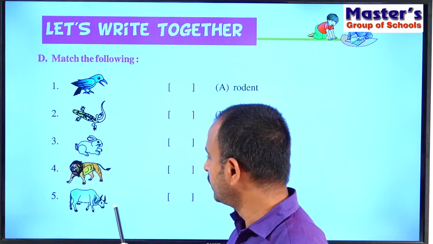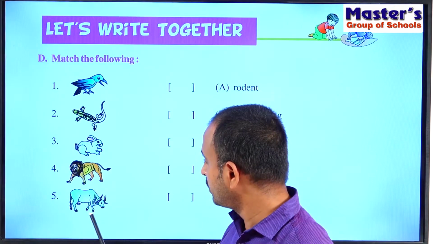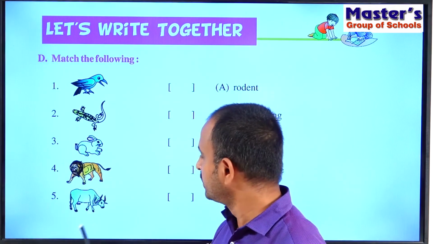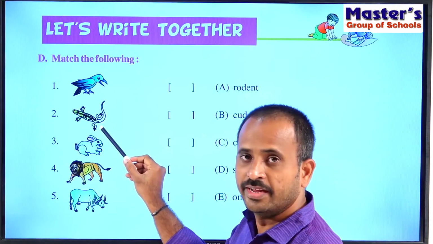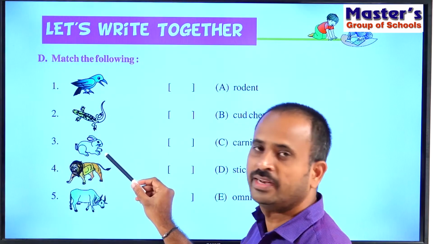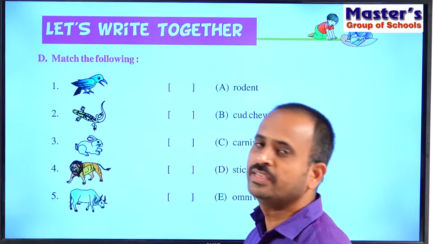And next you see the fifth one. So what is this animal? So can you give the name of this animal? So this is cow. So the first one is crow. The second one is lizard. Third one is rabbit. And fourth one is lion. And fifth one is cow.